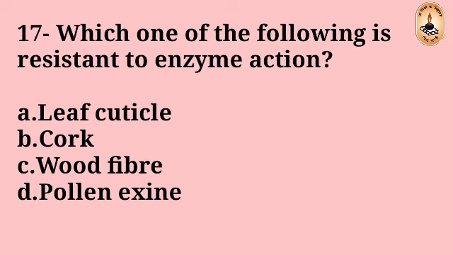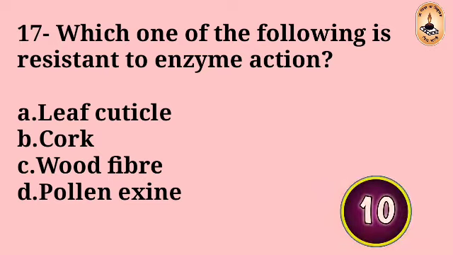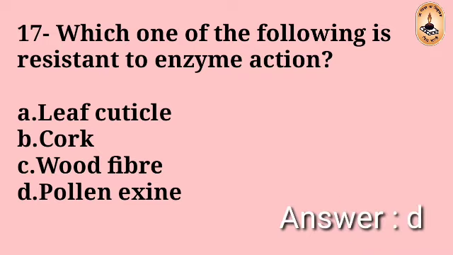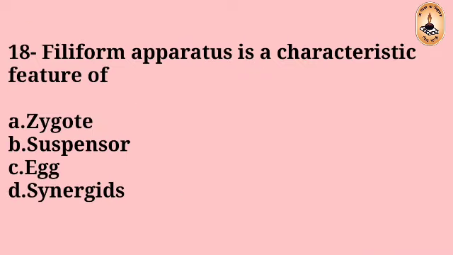Question number 17. Which one of the following is resistant to enzyme action? Leaf cuticle, cork, wood fiber, pollen exine. The right answer is D, pollen exine.